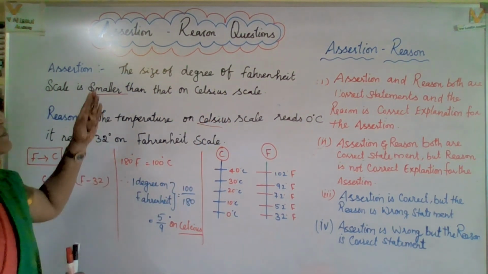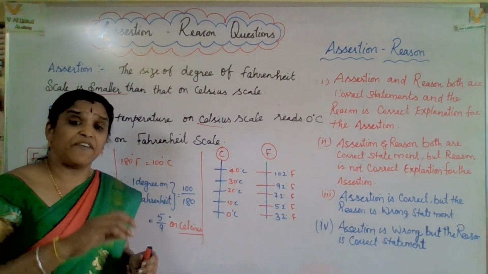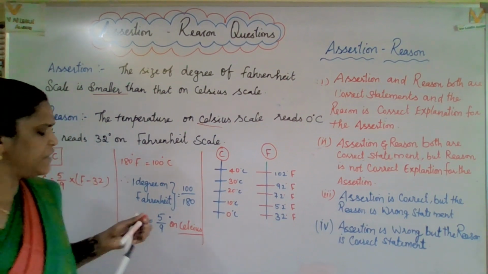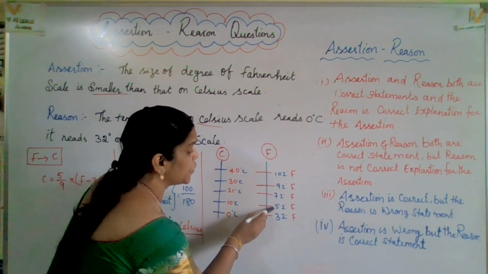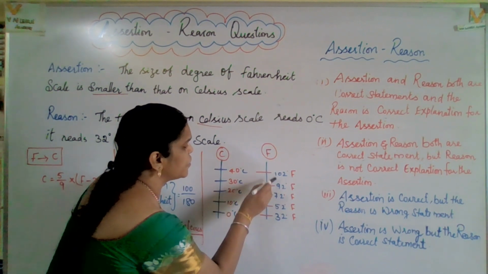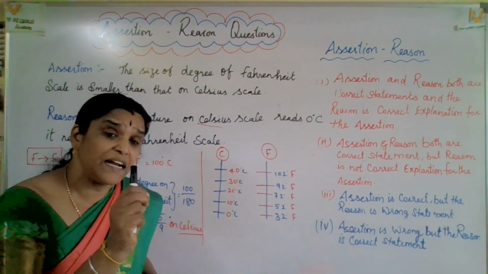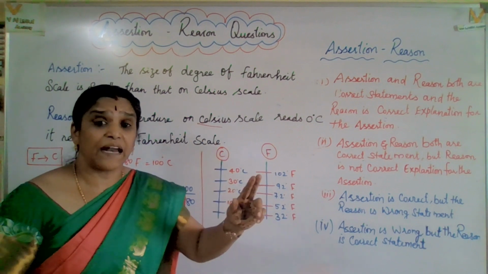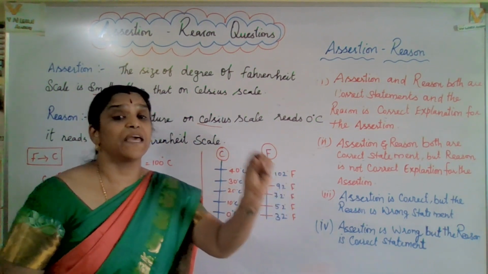What it has mentioned is that the Fahrenheit scale has more divisions. How can you say it has more divisions? Now you see here 32, then 52, then 72, then 92, then 102. That means there are more smaller divisions, so 1 degree of Fahrenheit means more smaller divisions are available.